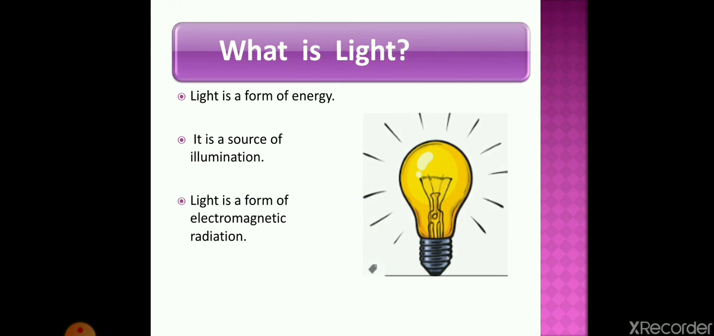What is light? Light is a form of energy. We cannot see without light. The sun is the main source of light. Light is a form of electromagnetic radiation. It is a source of illumination.